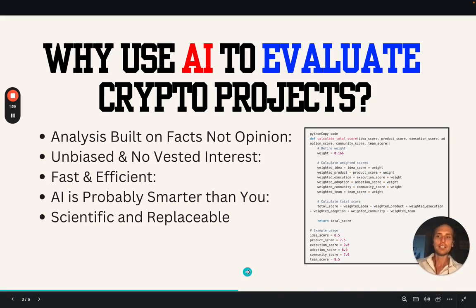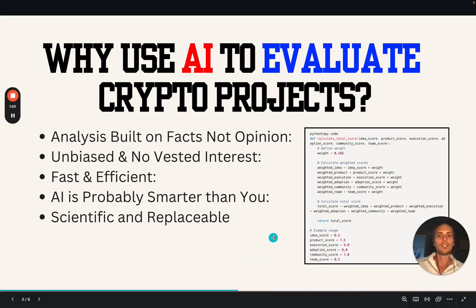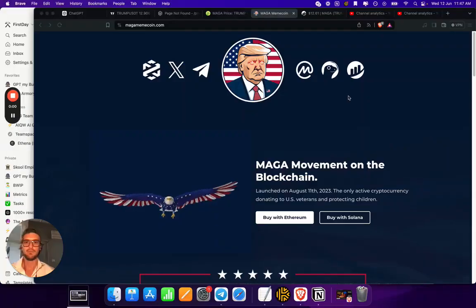And then finally, it's scientific and replicable, so you can take all of the prompts, everything will be in the description. You can take them yourself and apply them to any project that is of interest to you, and you'll get similar results. Without further ado, let's jump in and analyze this project.